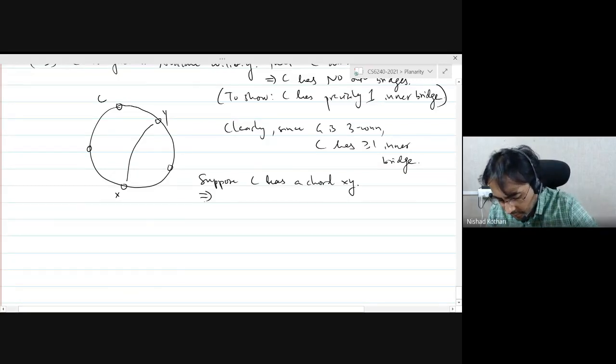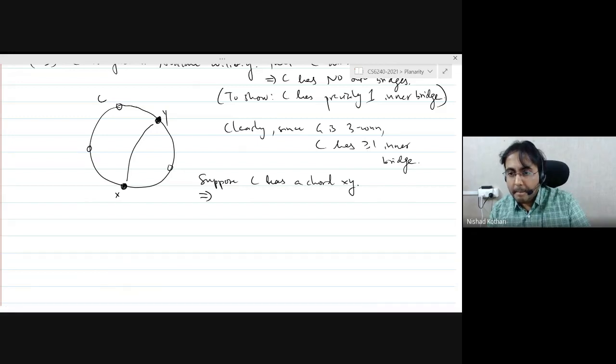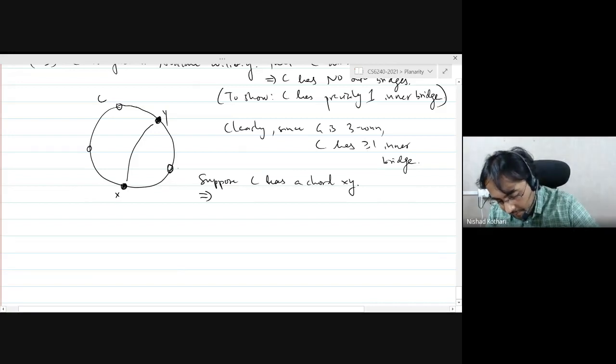Does anybody see it? Observe that these two vertices, on deletion, will disconnect the graph because nothing else is drawn on the outside. So there is no way this vertex, for example, can be connected to the outside, to the other vertices, right? Because you can't draw anything outside. Which means that if there are any bridges here, they all join to the vertices on this side.